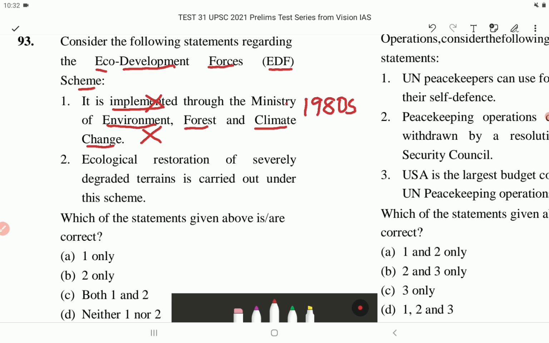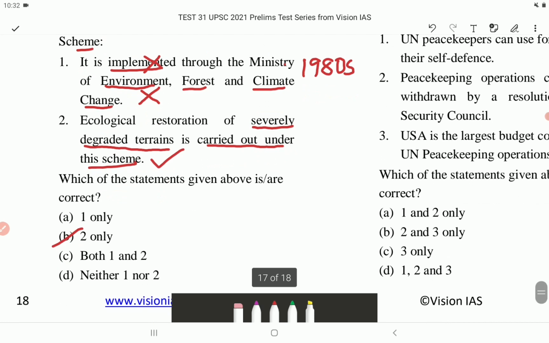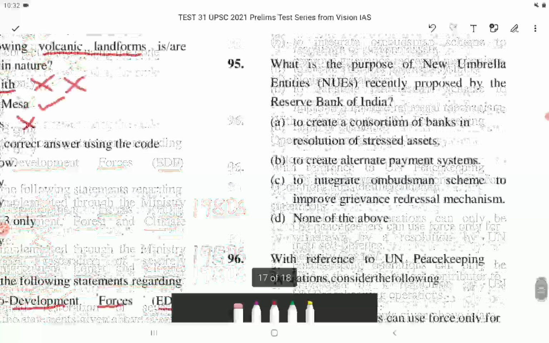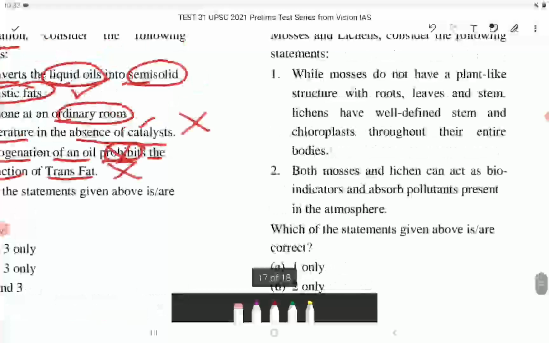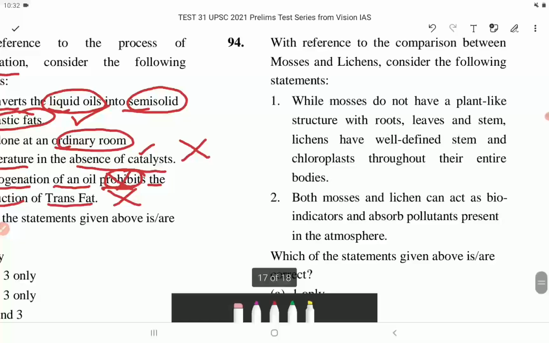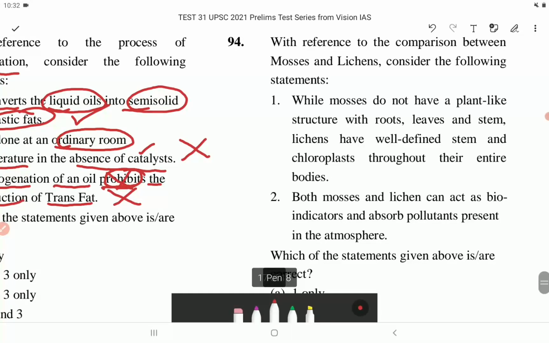Statement 2. Ecological restoration of severely degraded terrains is carried out under this scheme. This is correct. Which of the statements given above is or are correct? The correct option is option number B, that is 2 only. Now let's come to next question, that is question number 94. With reference to the comparison between mosses and lichens, consider the following statements.